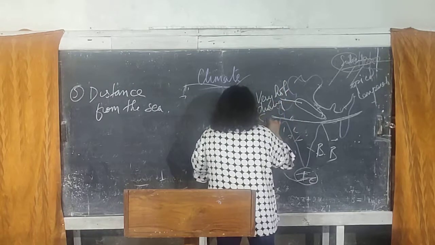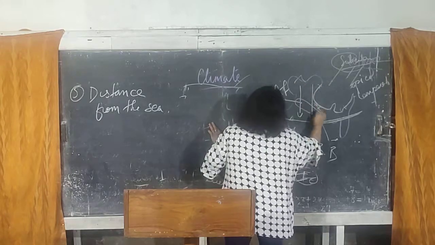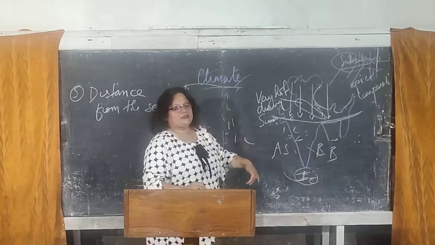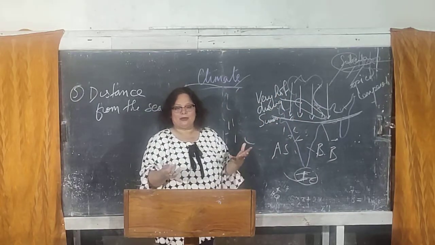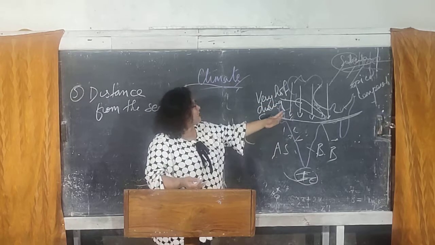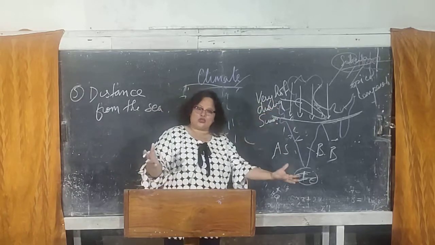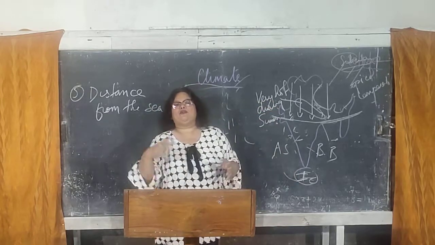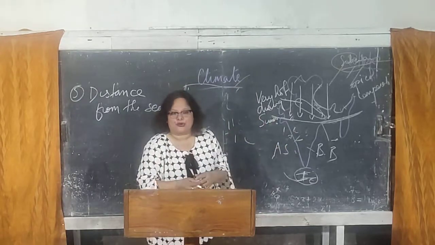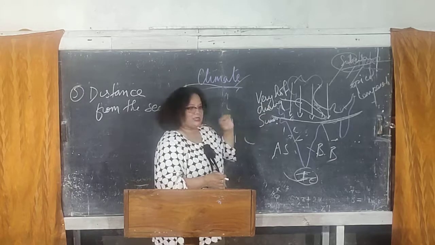Okay, and the reason why it is hot during summer is because the vertical rays of the sun are overhead the Tropic of Cancer. Because of the vertical rays of the sun, the land is getting heated up. Now if you look at the northern regions of our country, since it is far away from the sea, surrounded by land from all sides, one land is heated up, the other land is also heated up. The wind is blowing from one hot land to another hot land, increasing the temperature and making it hotter and hotter. Okay. This is during the summers.